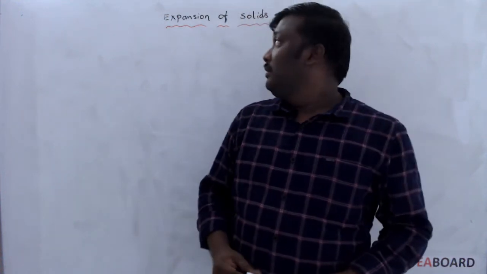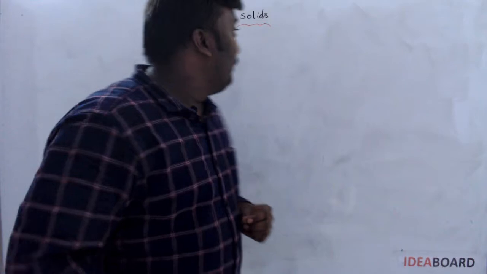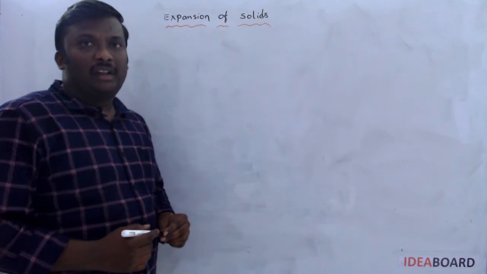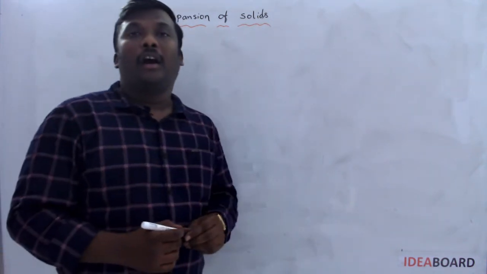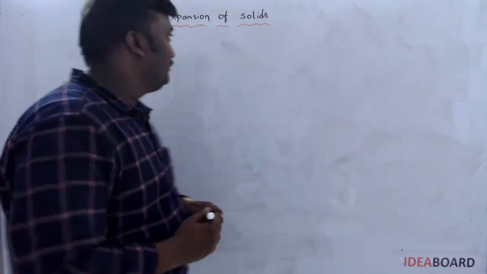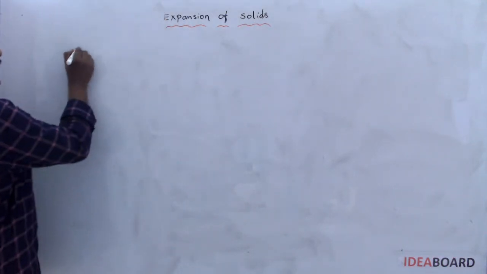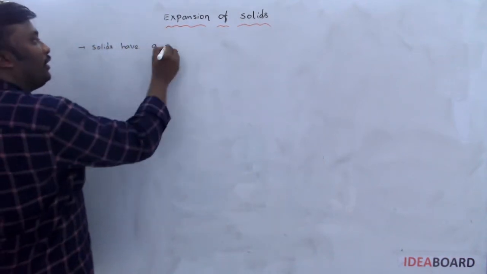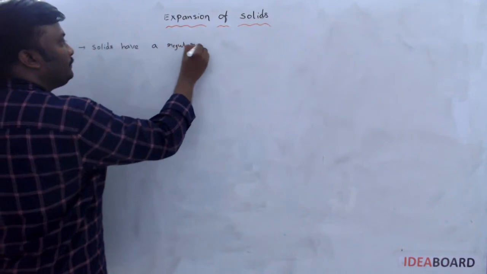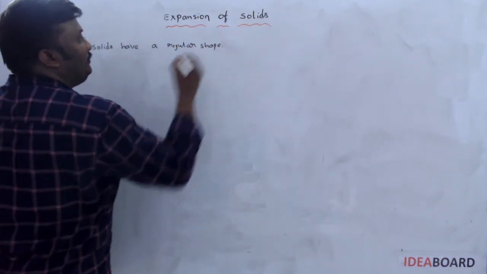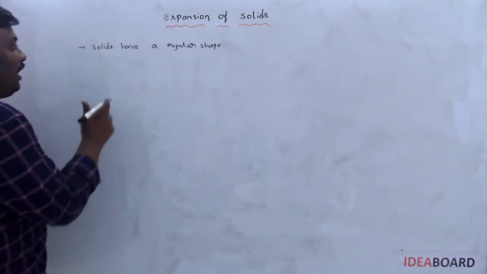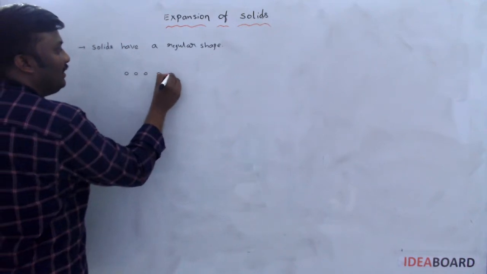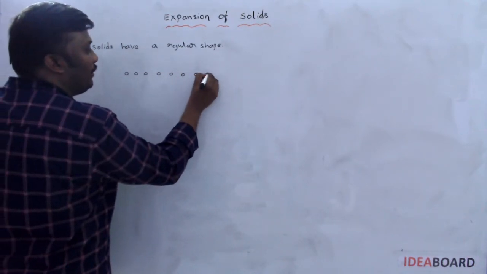Hi students. Now we are discussing another topic named thermal expansion of solids. On rising temperature, how are solids expanded? We know solids have a regular shape. Whenever they have a regular shape, all the molecules in the solid are arranged uniformly.